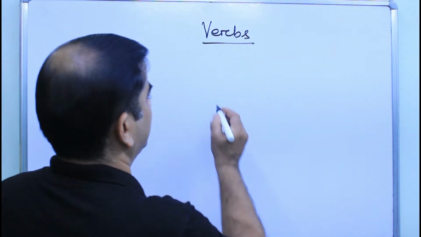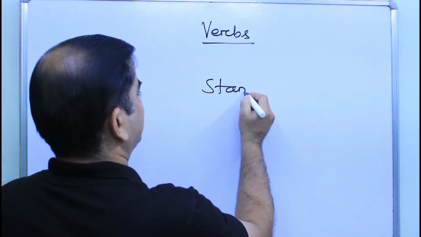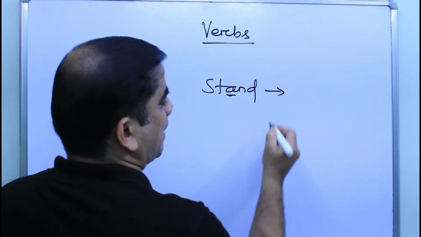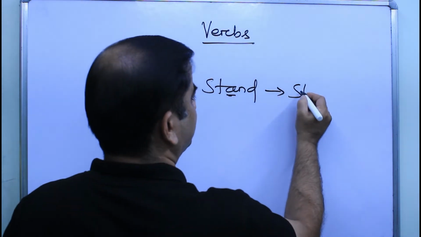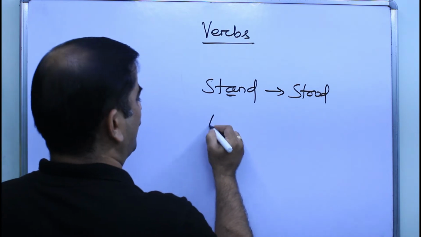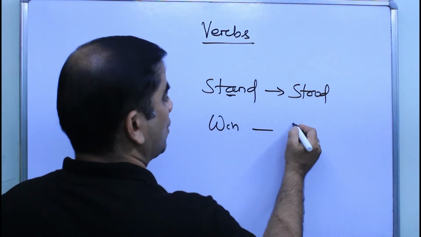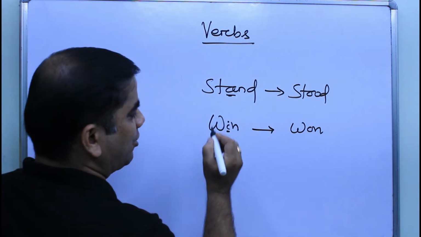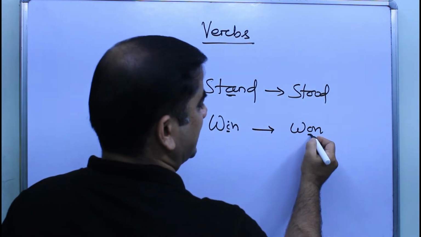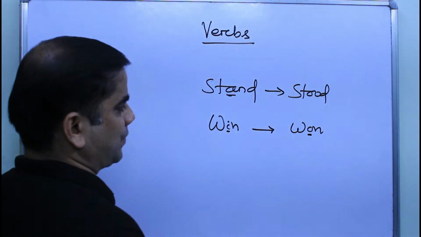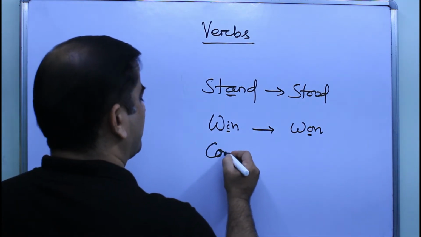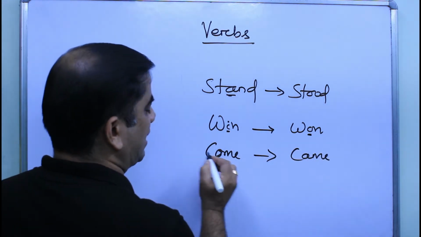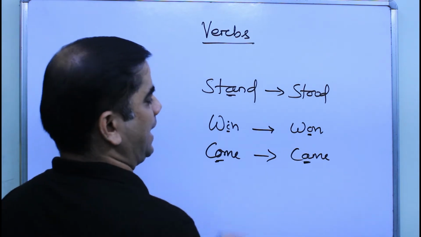For example, stand. The inside vowel is A. The past form of this verb is stood. Win, won. See, the inside vowel is I, which changes to O. Come becomes came. The inside vowel O changes to A.